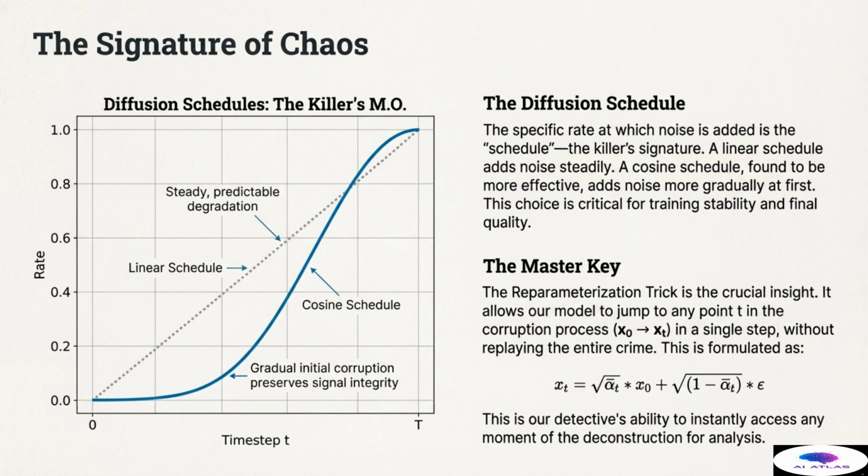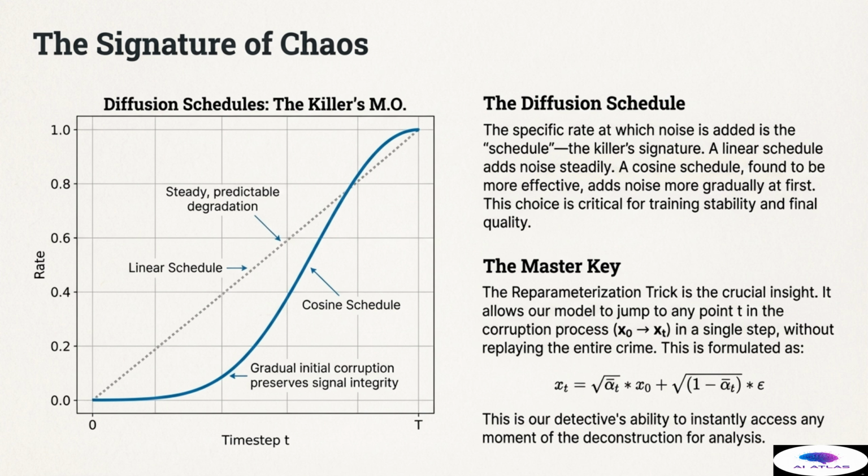However, research found that a cosine schedule is often more effective. Why? Notice how the cosine curve starts very shallow, meaning it adds noise much more gradually at the initial stage. This gradual initial corruption preserves signal integrity for longer, which is critical for training stability and final image quality. This choice is a core design decision in any diffusion implementation.